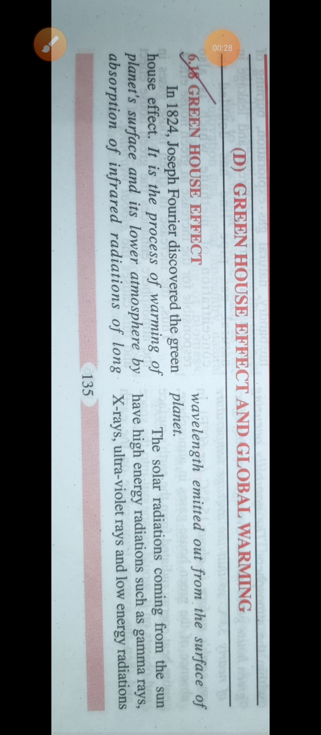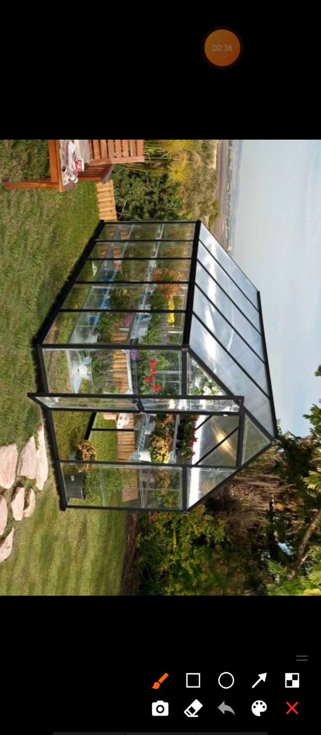So first let me show you what a greenhouse is and how it works, then I will tell you what the greenhouse effect is. Here is the picture of a typical greenhouse. Its walls are generally made of glass. The inside temperature of the greenhouse is always greater than the outside temperature. If the outside temperature is 20 degrees C, then the inside temperature will be 25 degrees C. How? I'll tell you how.